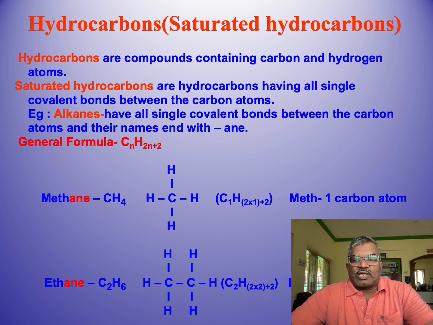The general formula for alkanes is CnH2n+2, and examples include methane, chemical formula CH4, ethane, chemical formula C2H6, propane, chemical formula C3H8, butane, pentane, etc.